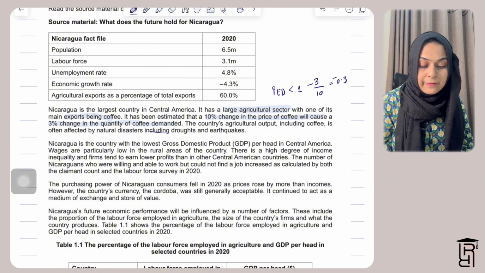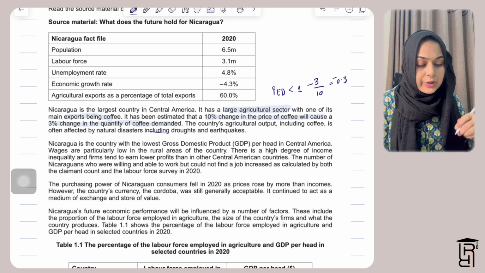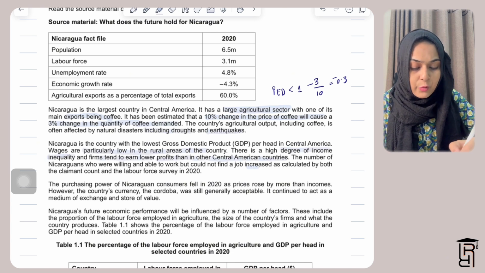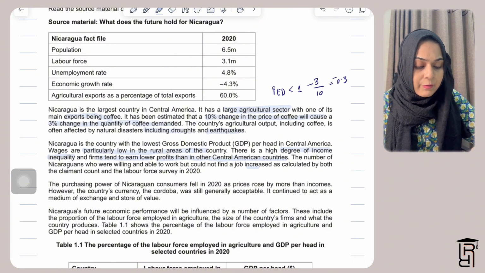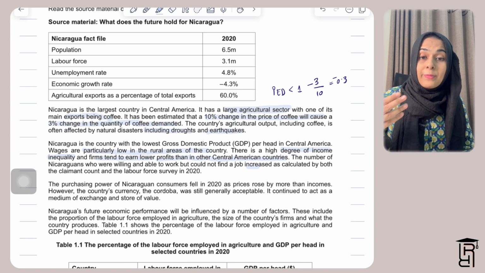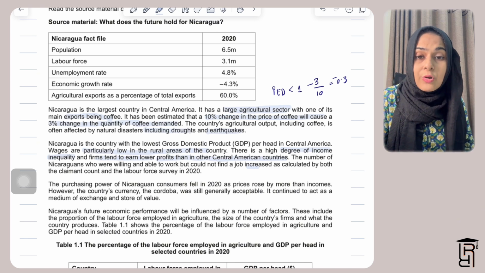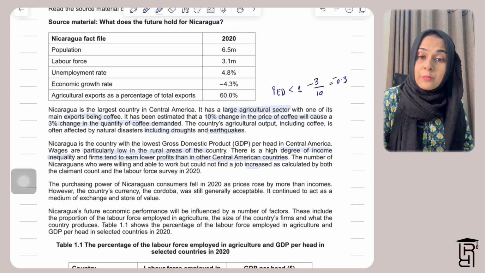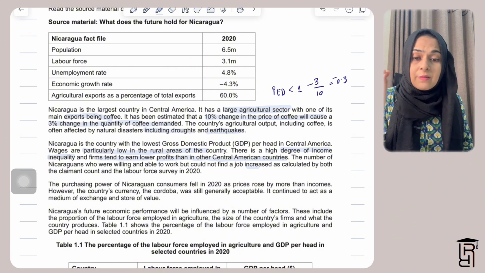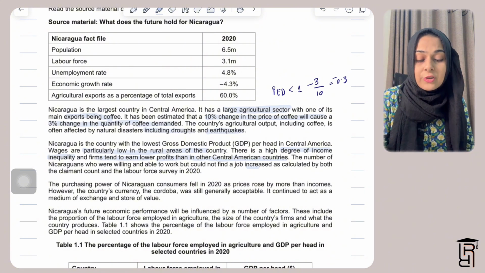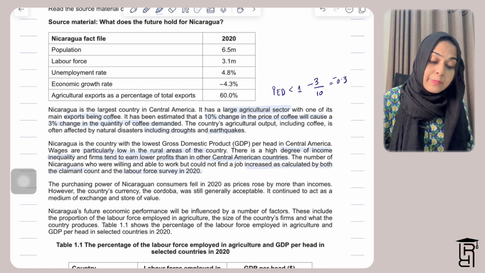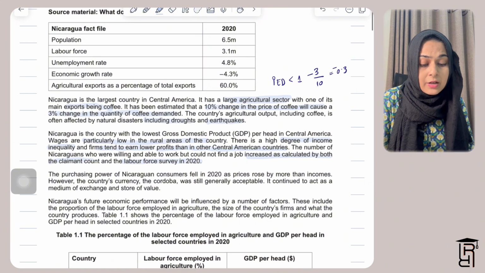The number of Nicaraguans who are willing and able to work but could not find a job increased as calculated by both the claimant count and the labor force survey in 2020. The claimant count in this case would be how many people actually go up to government authorities and claim unemployment benefits. That is basically going to tell the Nicaraguan government how many people are actually unemployed in this country. And what they are telling you here is that unemployment has increased over time in Nicaragua.